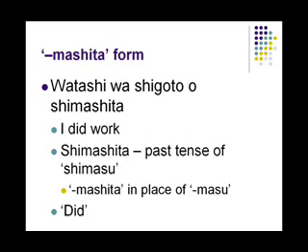The next form is the mashita form. We are familiar with this. The example will be Watashi wa shigoto wo shimashita. I did work. Shimashita is the past tense of shimasu. This is formed by substituting mashita in place of masu. It means did.